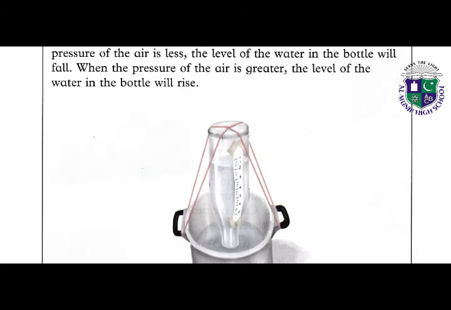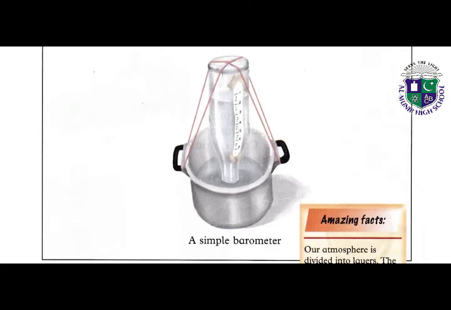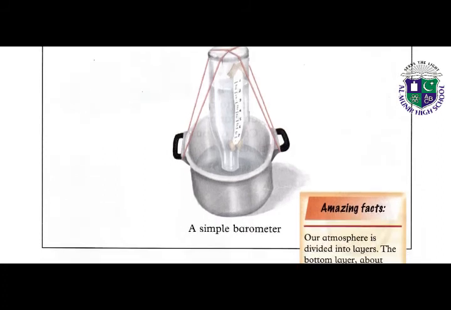Now you can notice the level of water in the bottle: when the air pressure is less, the level of water in the bottle will fall, and when the pressure of the air is greater, the level of water in the bottle will rise. So you can check the air pressure with a simple barometer.